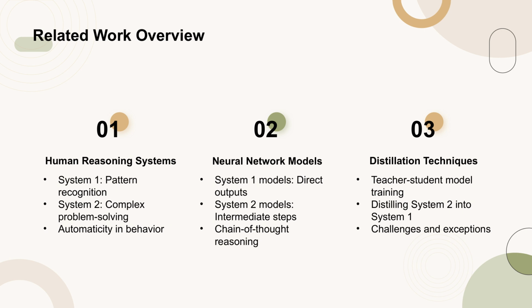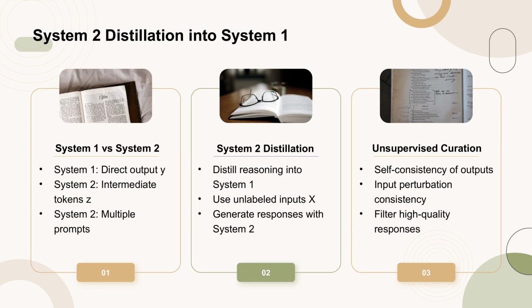The concept of distillation is also explored, where a more powerful teacher model trains a less powerful student model. Recent efforts have aimed to distill System 2 reasoning into System 1 models, though challenges remain, particularly in maintaining performance without intermediate steps.